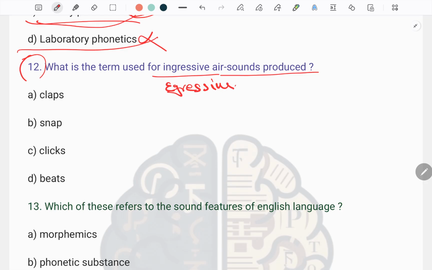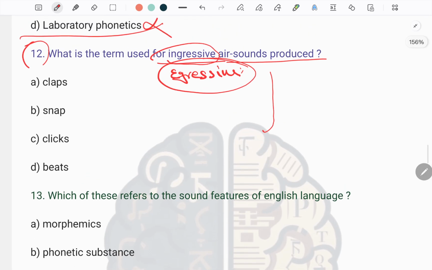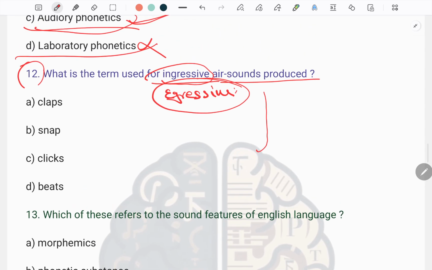At first, we will talk about the egressive. Egressive sounds are produced by pushing the air out of the lungs, glottis, or mouth, like all the English sounds. But when we come to ingressive air sounds, ingressive means when we take the air in, when we produce the hissing sounds or hushing sounds, then that is known to be the ingressive air sounds.